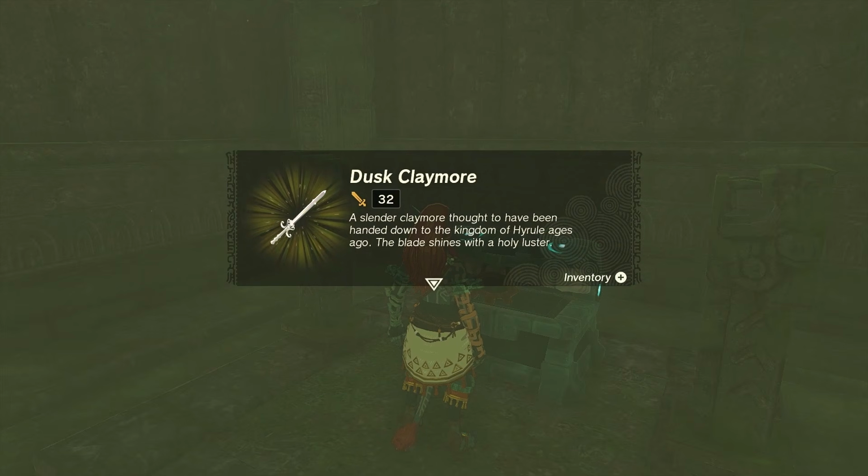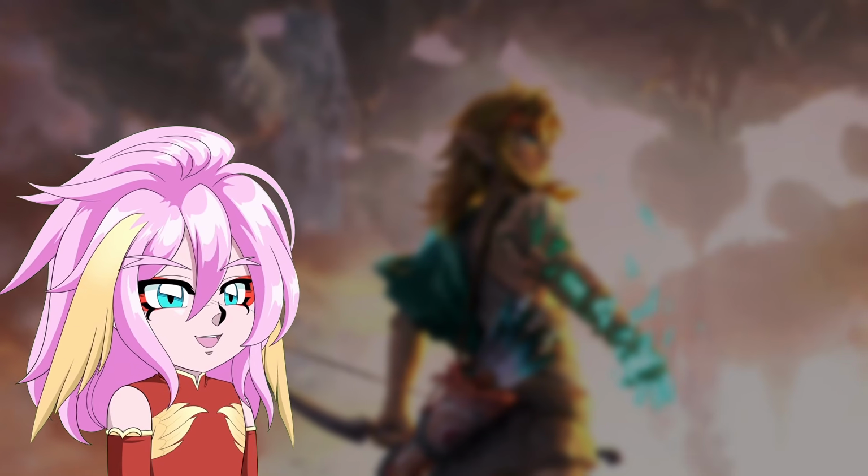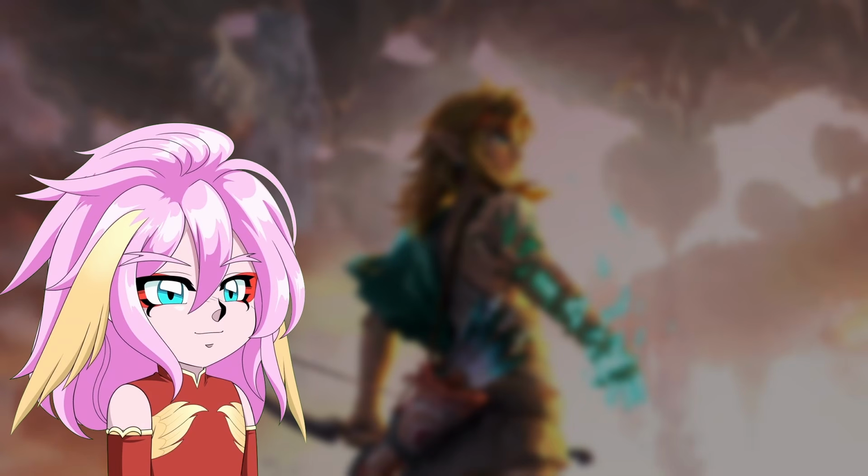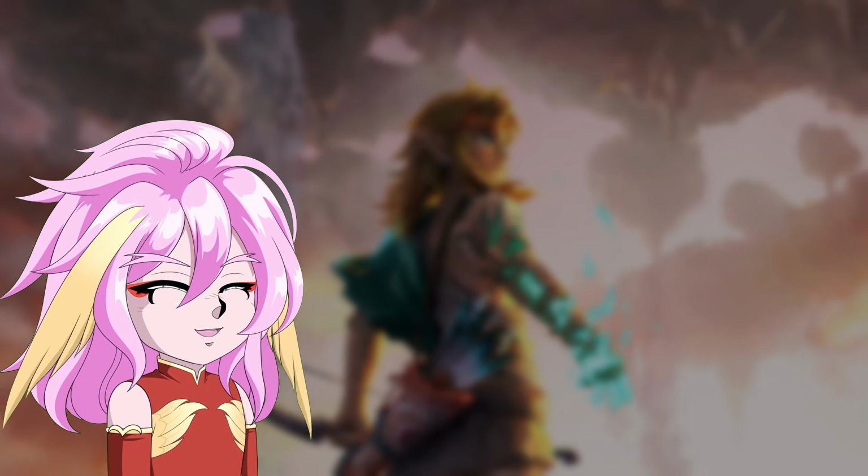A slender claymore thought to have been handed down to the kingdom of Hyrule ages ago. The blade shines with a holy luster. Every reference has been removed, even mention of the hero, as if disconnecting itself from the story of Twilight Princess. Yet despite these changes, the sword retains a connection to a group of sages.